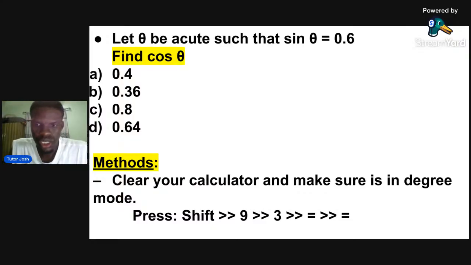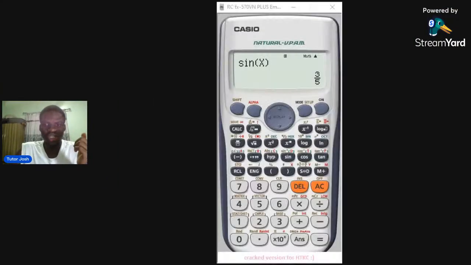Okay. So let's just solve. Let's go to our calculator. First thing you do in your calculator is what? How to input sine x?